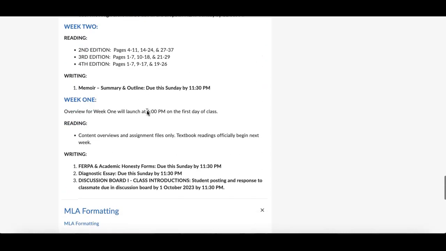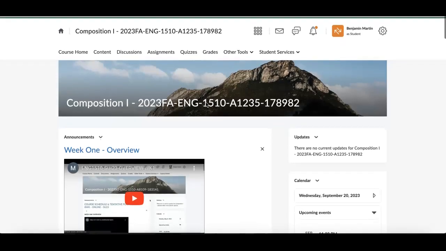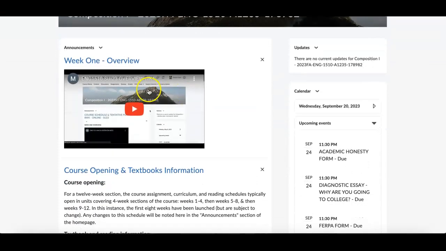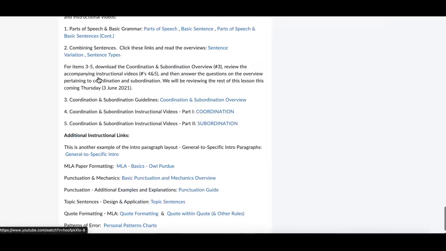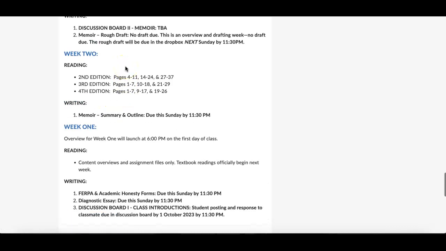So here under the course schedule, you'll look at these every week. After a week has passed, the overview video, now hold on to your heads because I'm sliding back up fast. The overview video that's listed here each week, once the week is passed and the new one launches, the old one will be moved down to its respective week. So week 2, you'll have the overview video at that top for week 2, but week 1 will still exist on this overview in the tentative course schedule here with week 1.